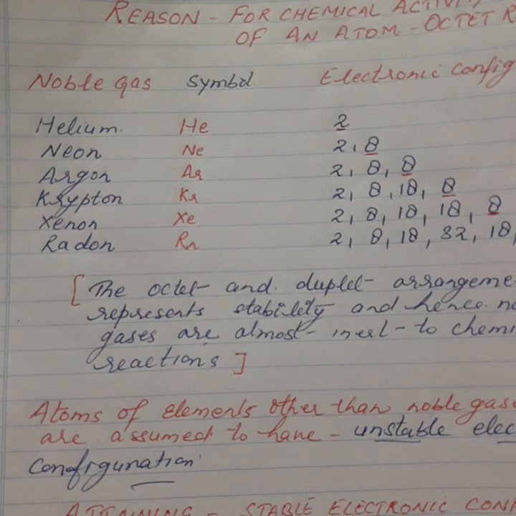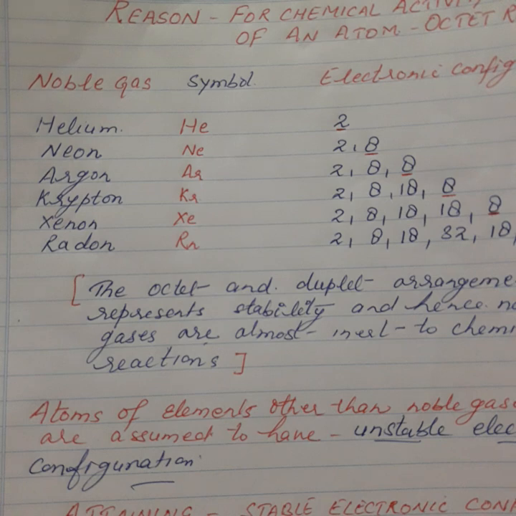So they do not have a completely filled valence shell. In order to obtain the stable electronic configuration of the nearest noble gas, they react. Is it clear? So the driving force in combination of atoms is related to what? The tendency for them to attain a stable electronic configuration of the nearest noble gas.